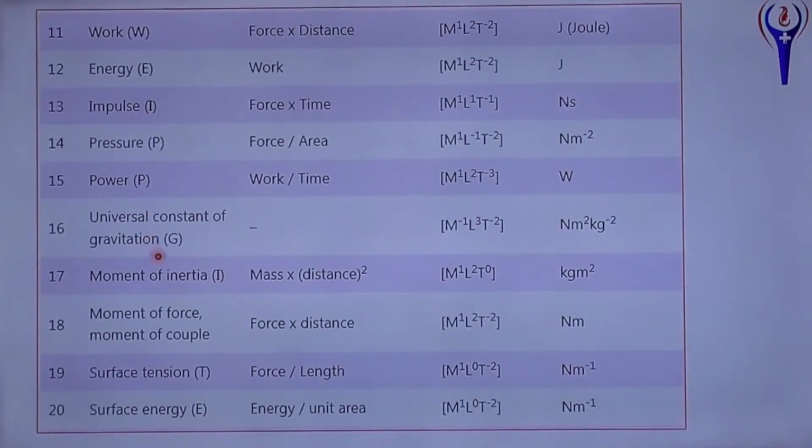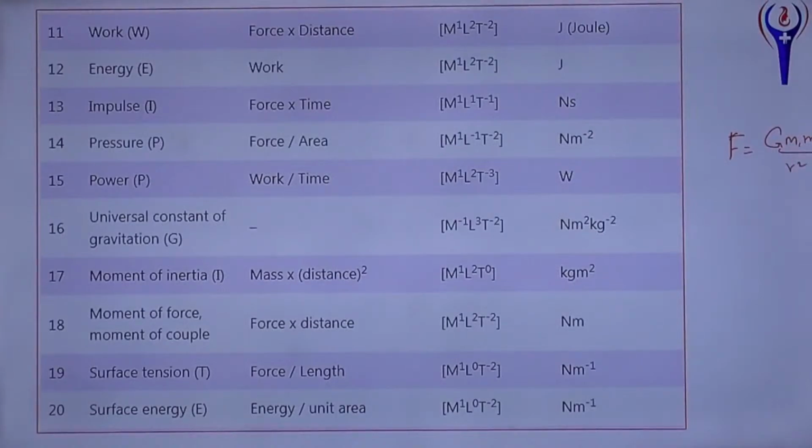Universal gravitational constant. Here we can say F equal to G m1 m2 by r square. We know the formula F equal to G into m1 m2 by r square.